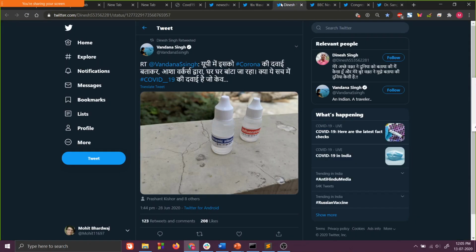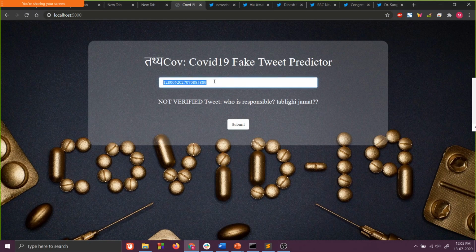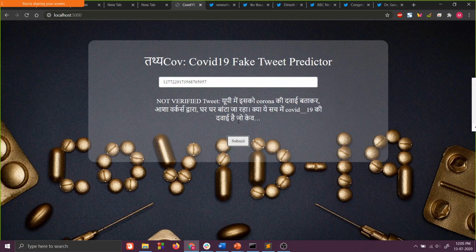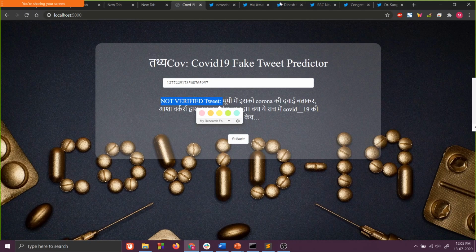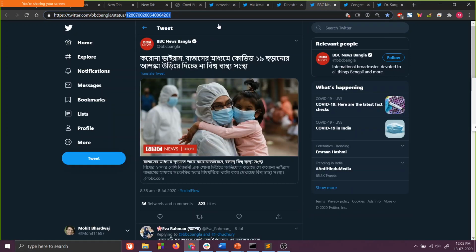So moving on to the multilingual aspect of our model, this Hindi tweet is basically trying to say that this is the vaccine for coronavirus, and yes, this is definitely a false claim. So let's test this as well. Yes, as we can see, this is not a verified claim, and the interesting thing to note with this example is that even though the user is verified and it has a decent number of likes and retweets, the model is still able to somehow predict that this is not a verified source.